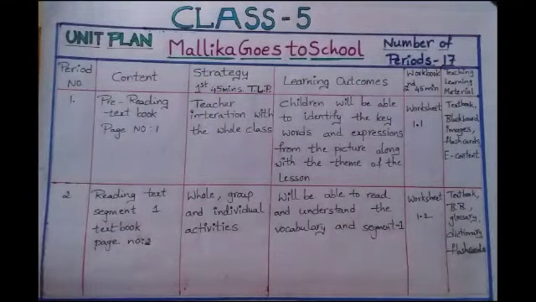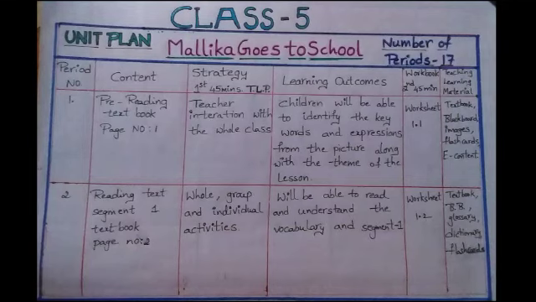Class 5th, first lesson Malika goes to school. Number of periods are 17. Period number 1, content strategy for first 45 minutes, teaching learning process, learning outcomes, workbook for second 45 minutes, teaching learning material. In this way we should prepare the table.